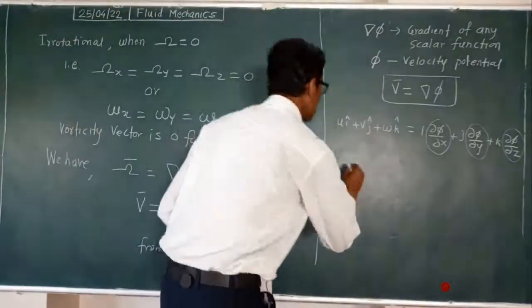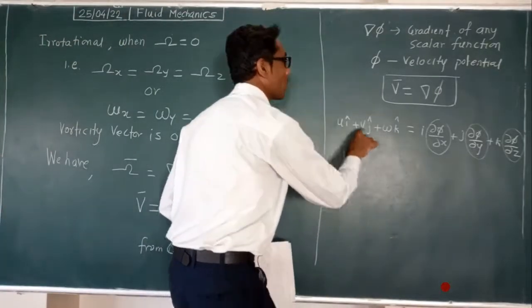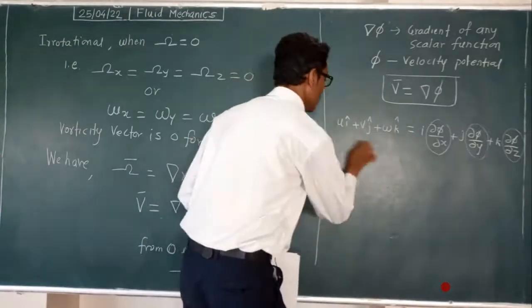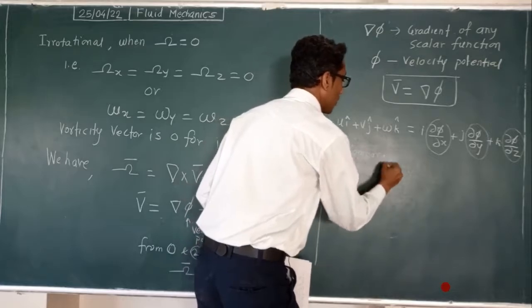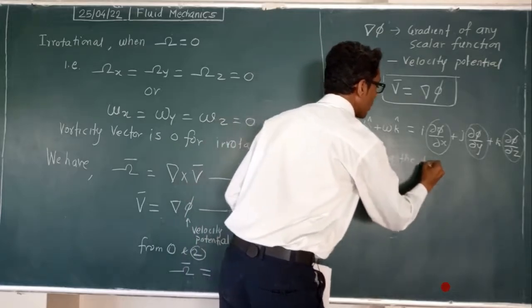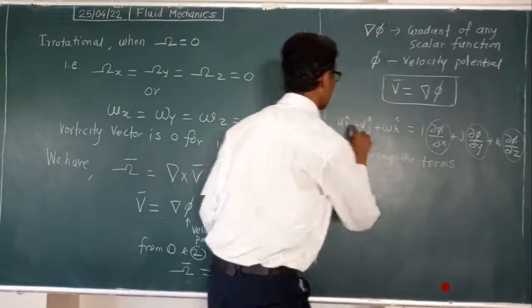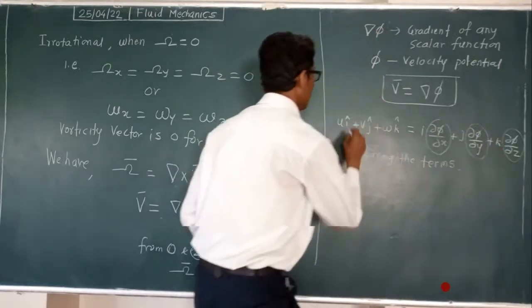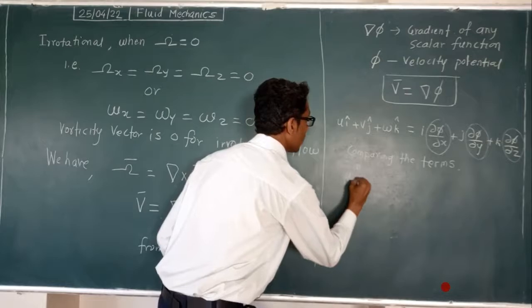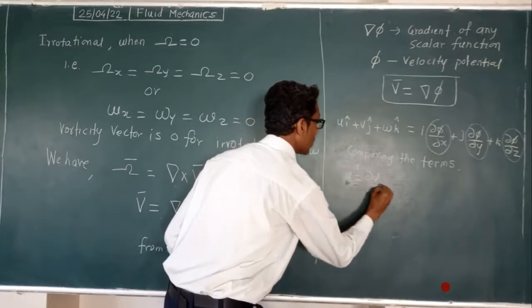By comparing these two equations, comparing the terms, what do you get? Here is i, j, k, here is i, j, k, means u will be del phi upon del x.